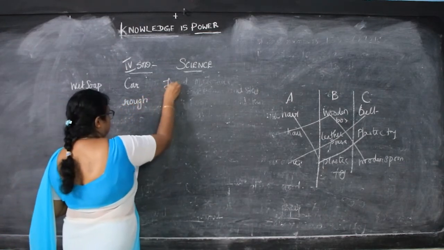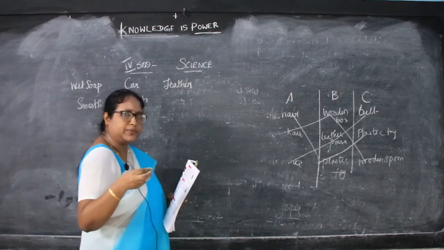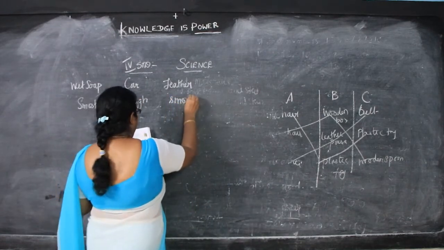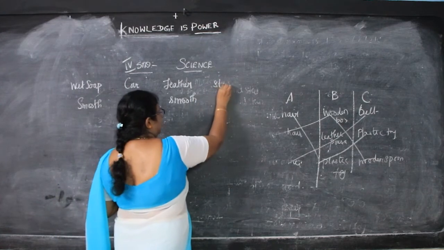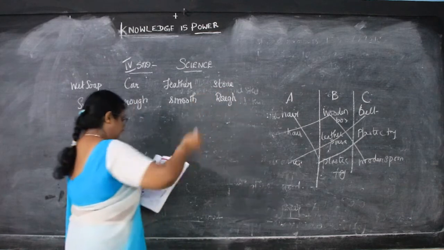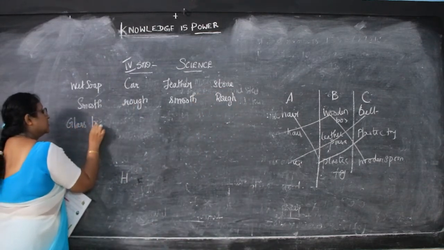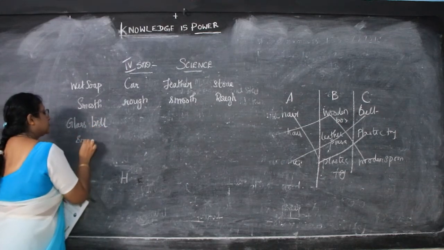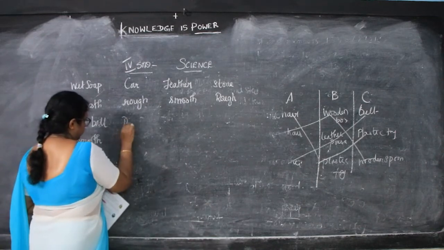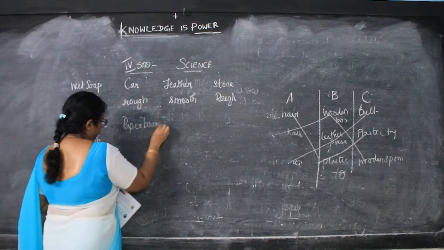Then feather. Feather means the bird's feather. How will it be? Is it rough? No, it is smooth. Then stone, it will be rough. The next, glass ball. Glass ball is smooth. The next is a paper board. Paper board is also smooth.